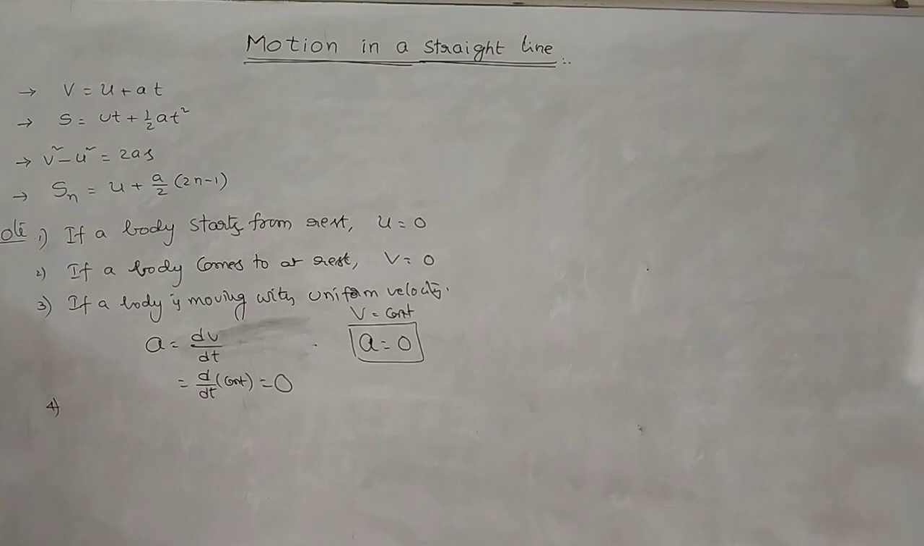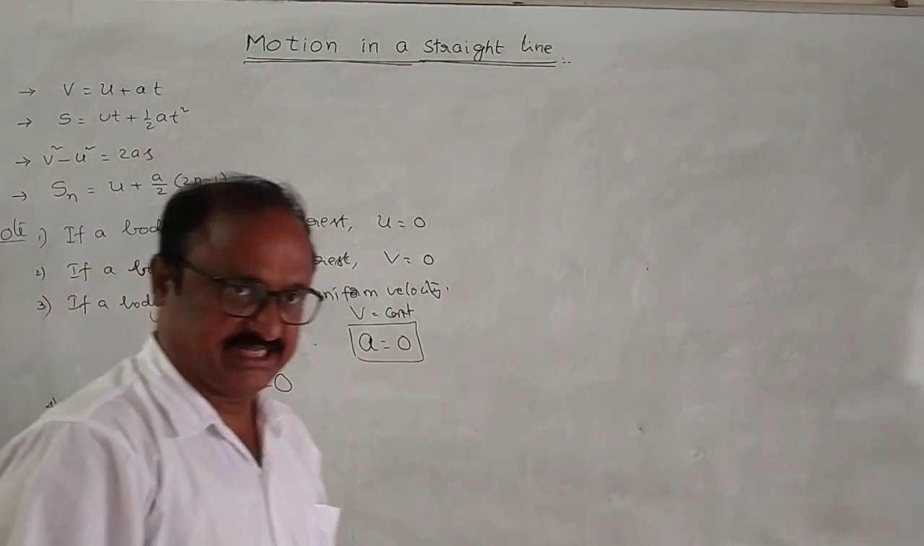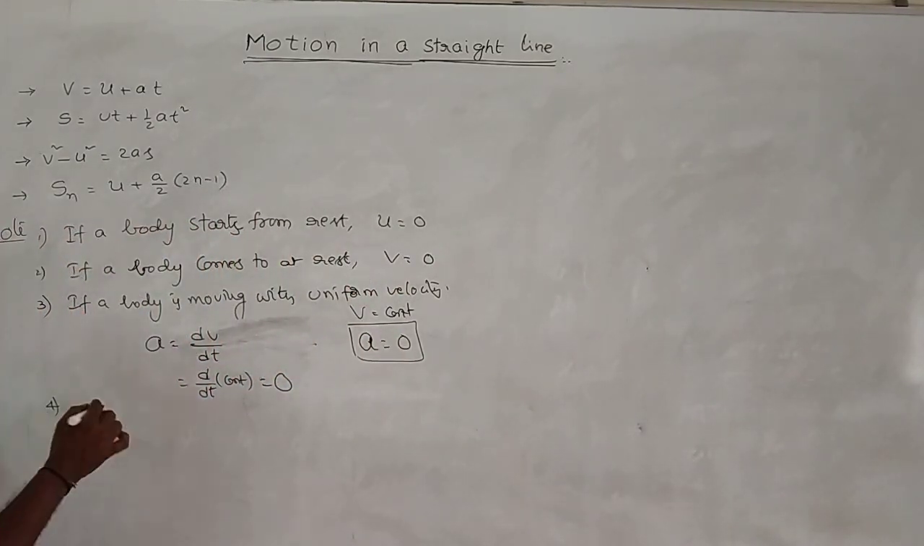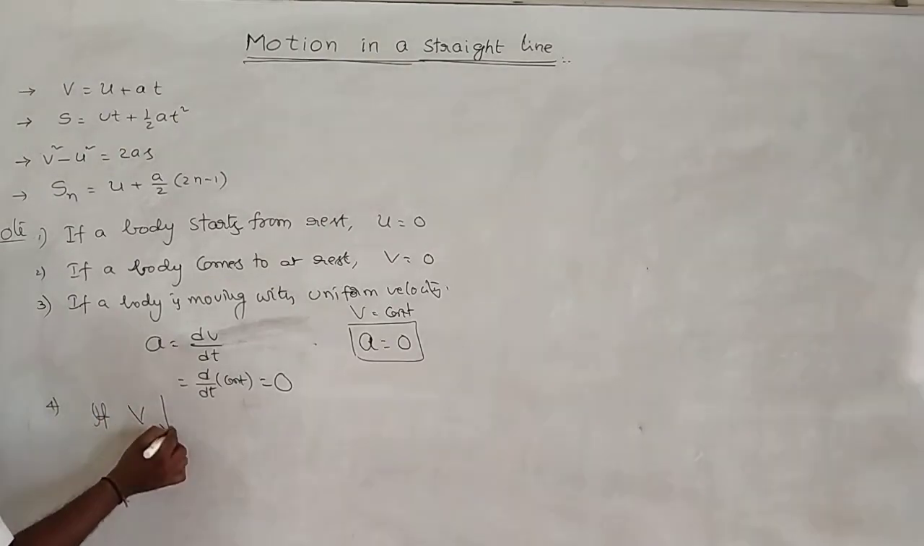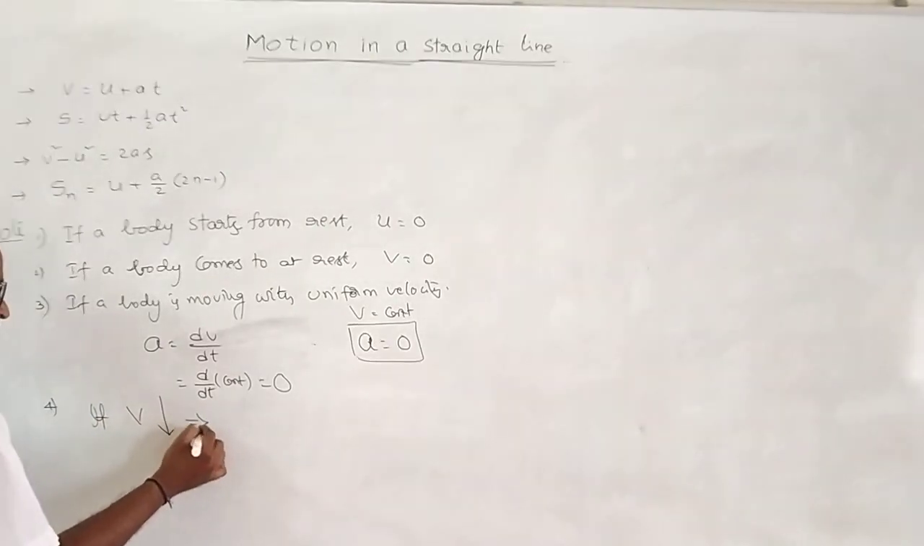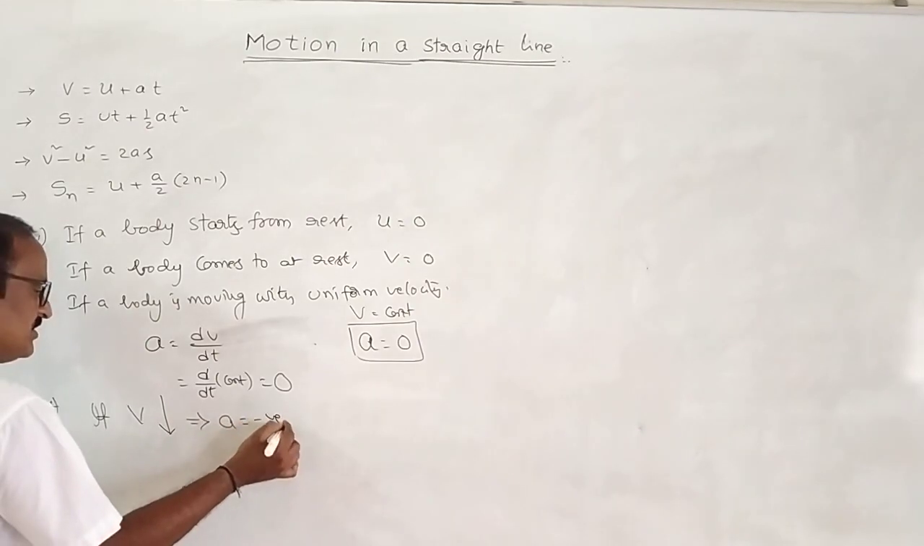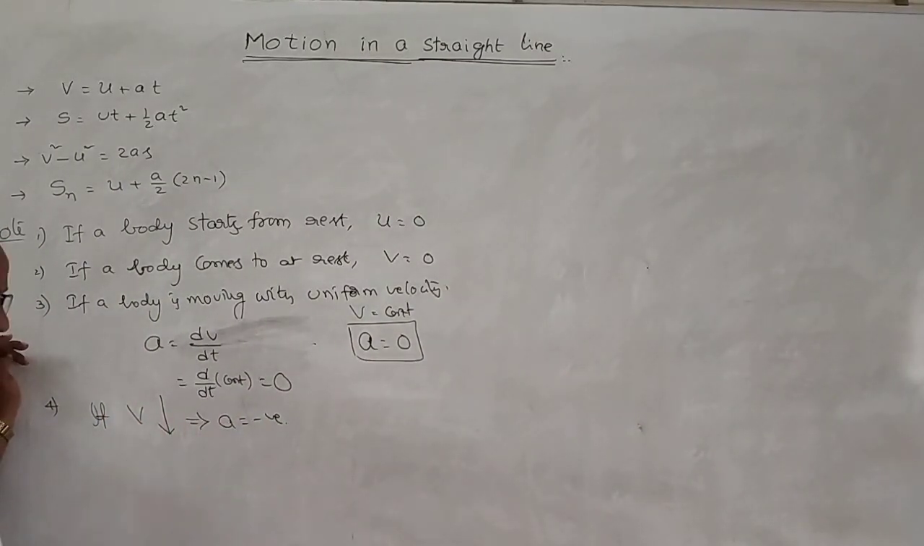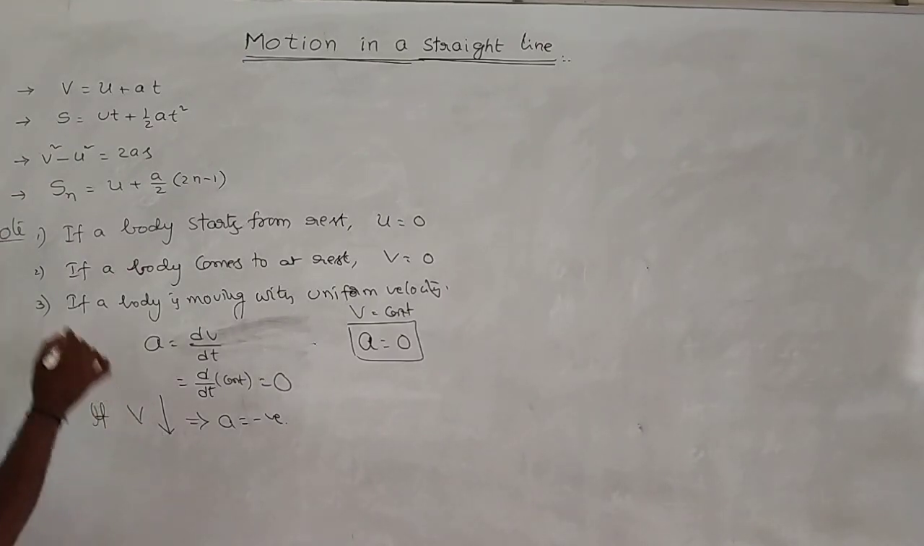Next one, if a body is moving with decreasing velocity, the velocity goes on decreasing, then the acceleration becomes negative. This acceleration is also called negative acceleration and also called retardation. Okay? So these are the points compulsory to be remembered.